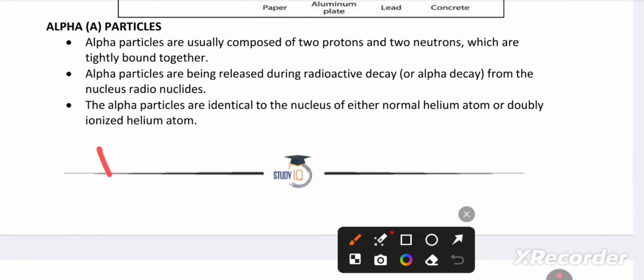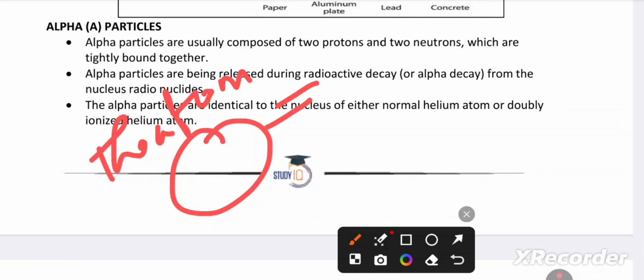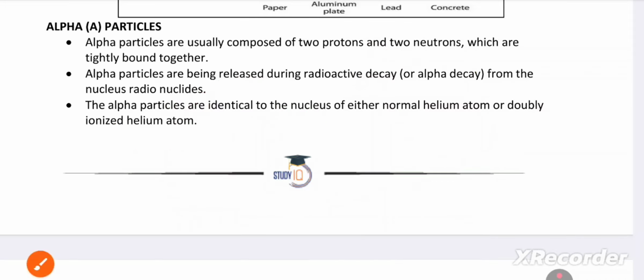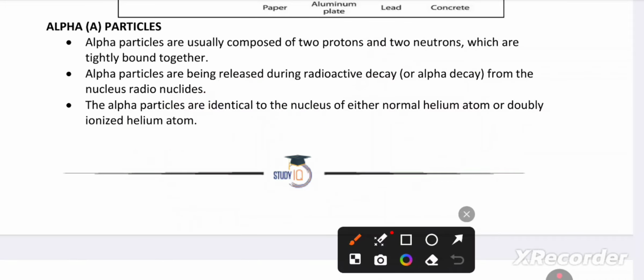We know if the atom is tightly packed together, the weight is high. If the weight is high, the speed of travelling is low.